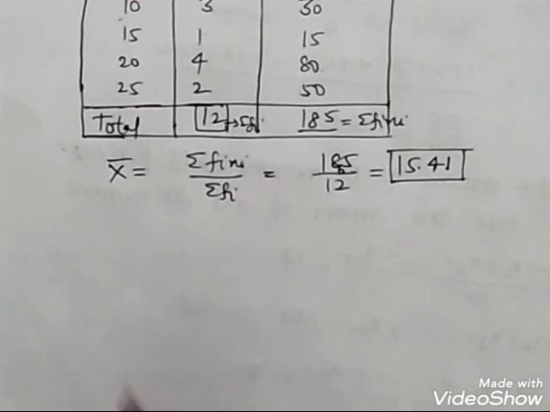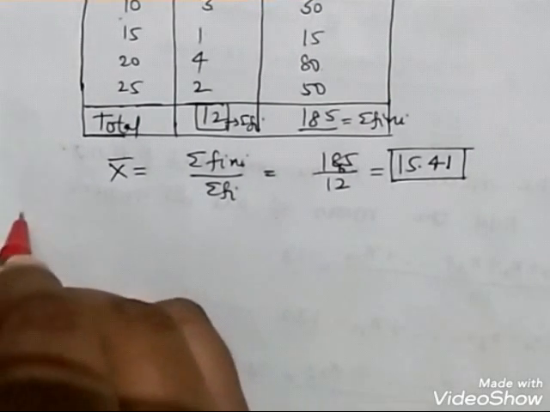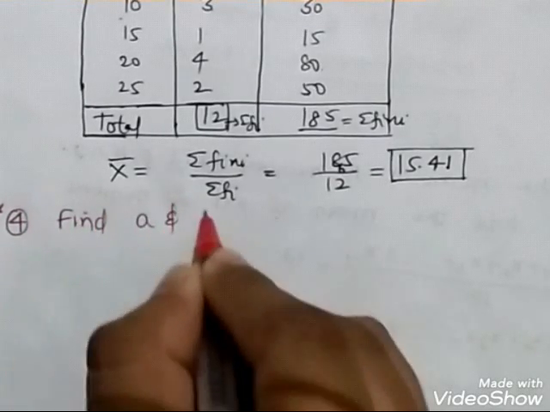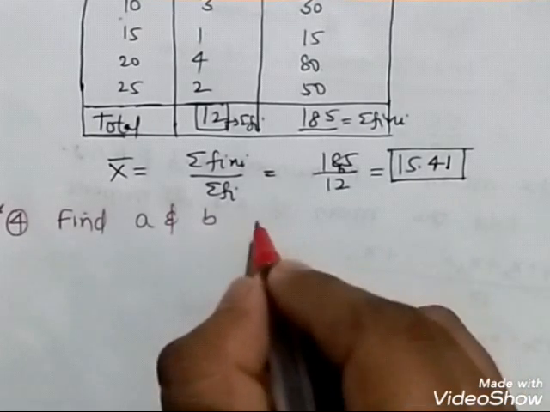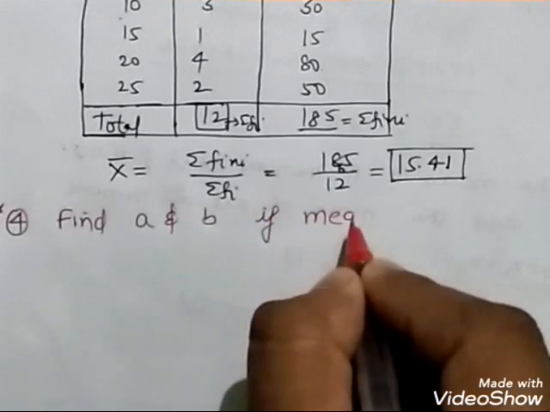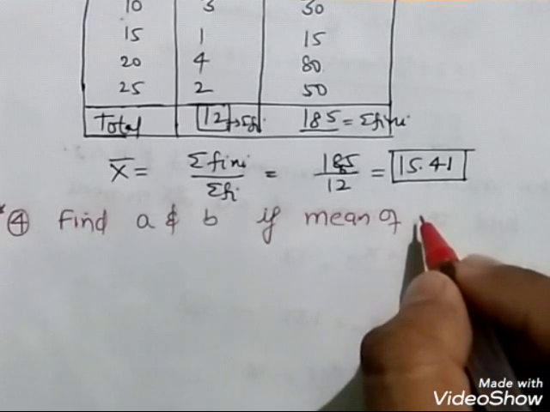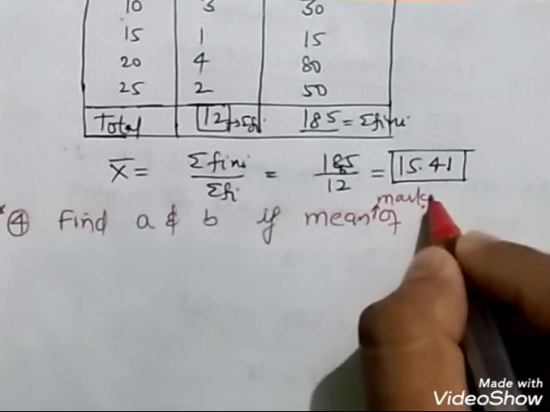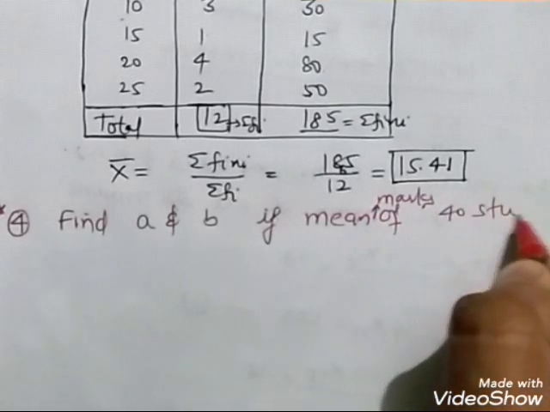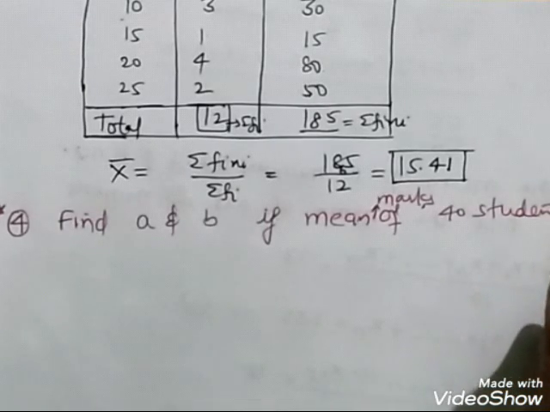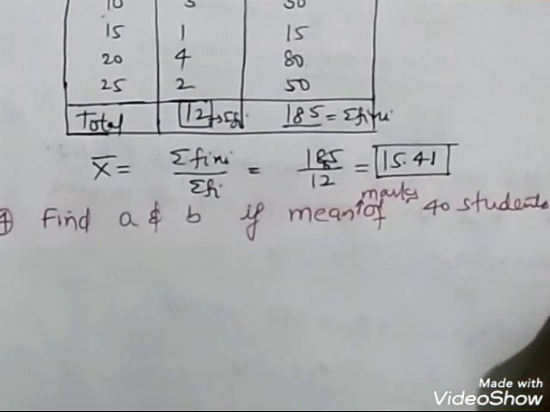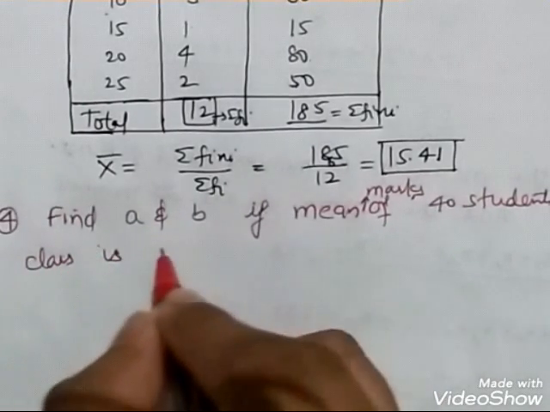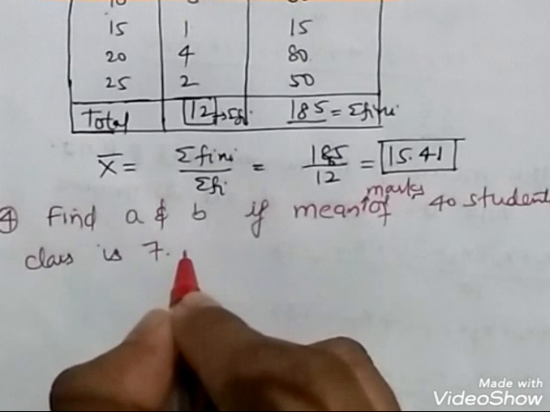Find A and B. This is a good question. Fourth question. Find A and B if the mean marks of 40 students in a class is 7.2.